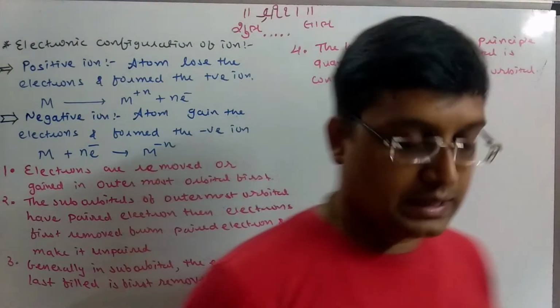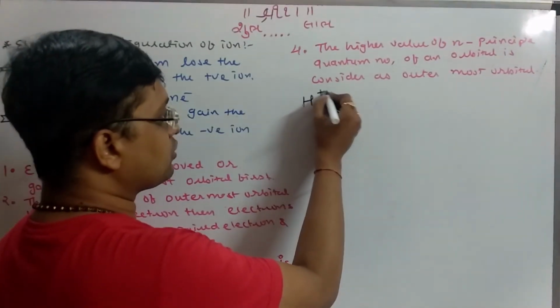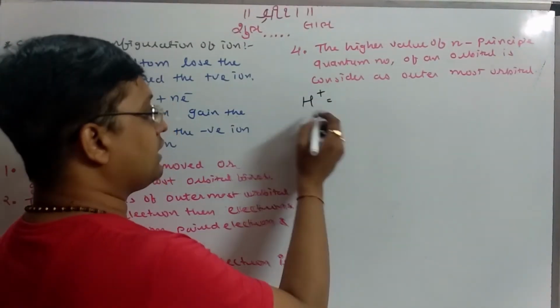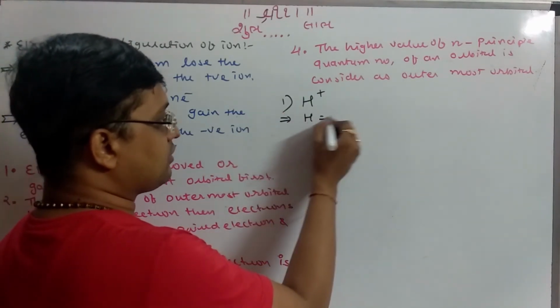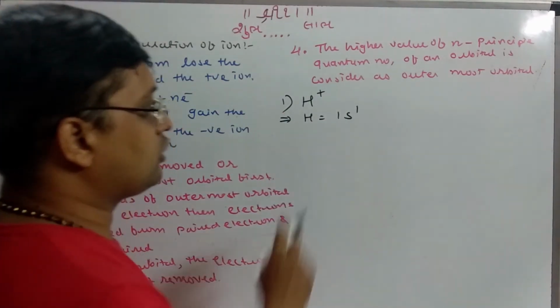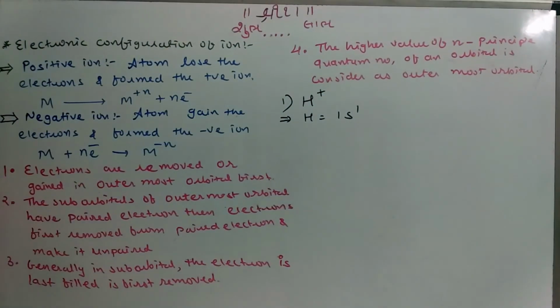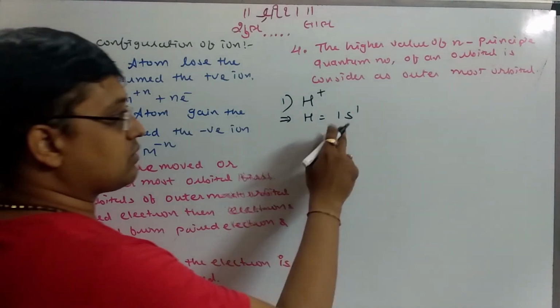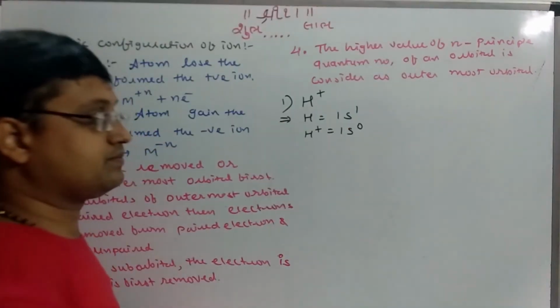Okay, let's start from some basic ions. Suppose I want to write down hydrogen plus. Hydrogen has configuration 1s1. We want the positive ion, that means one electron is required to be lost here. 1s is the outermost orbit, so H plus has configuration 1s0.